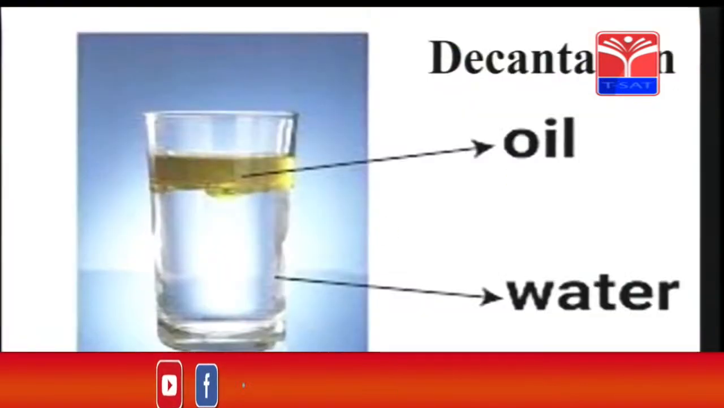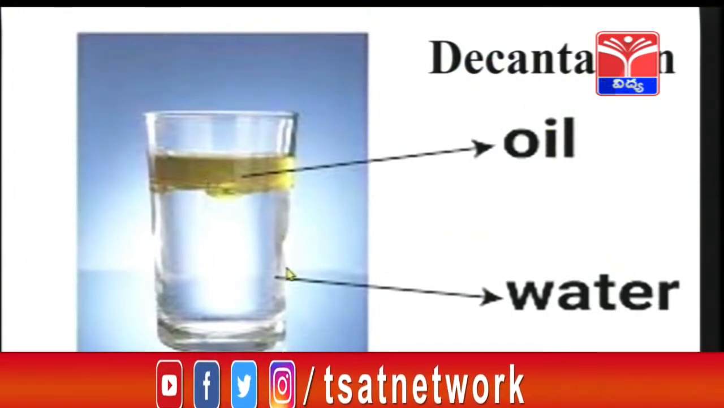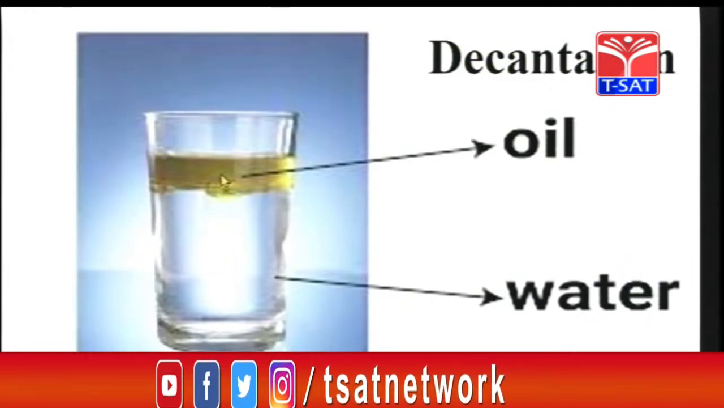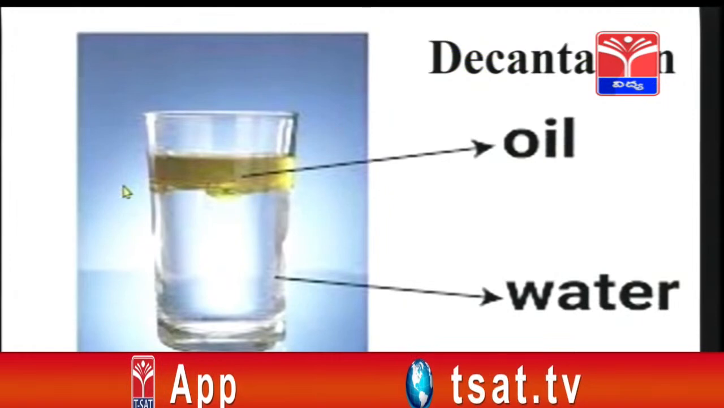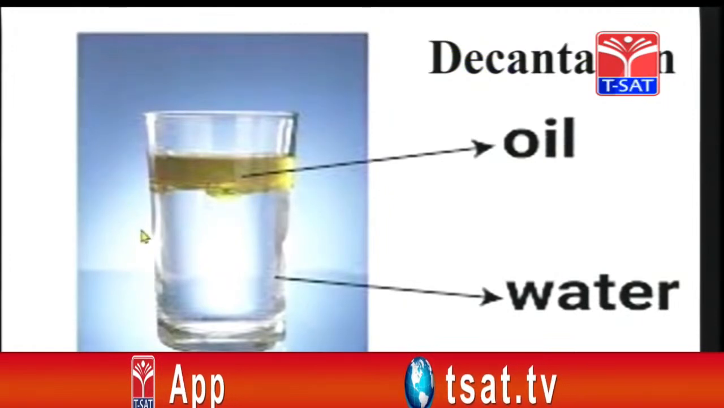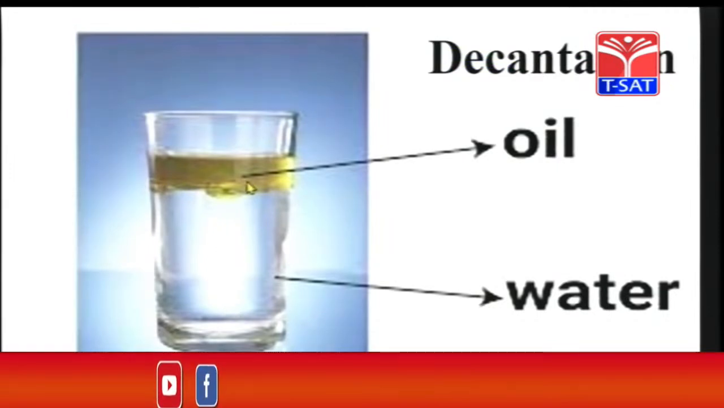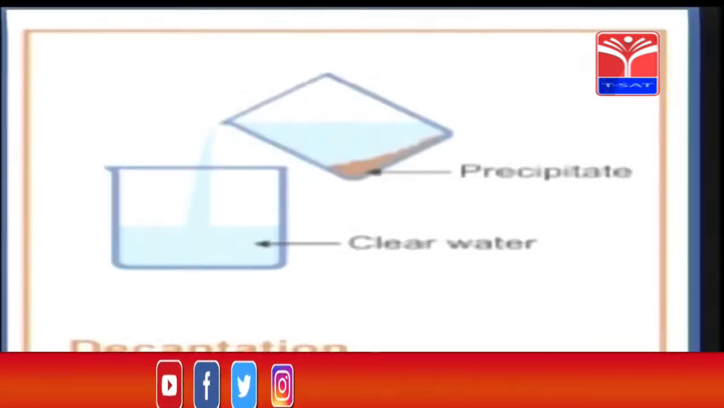Children, you can also separate oil and water because oil is not soluble in water. As oil floats on water, you can easily hold it upright down in a slanting position into another beaker. You can remove the oil and separate water from oil. So, what is decantation, children?